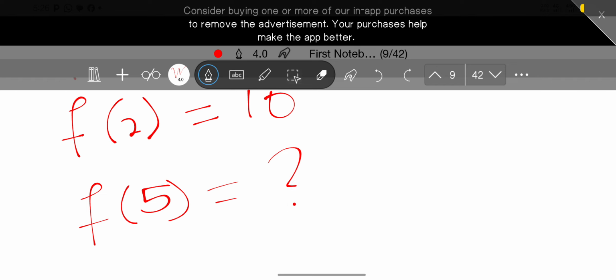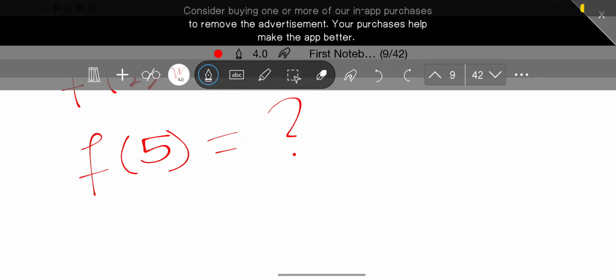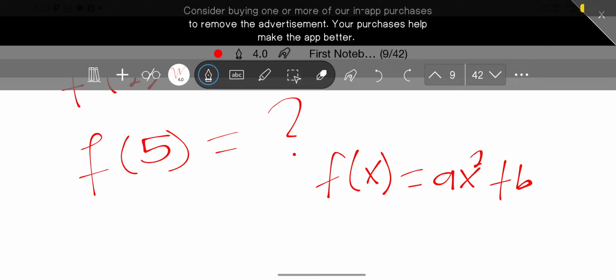And in fact, that is the question we asked. What is f of 5? Now, recall that the expression is what? F of x is equal to ax squared plus bx, right?